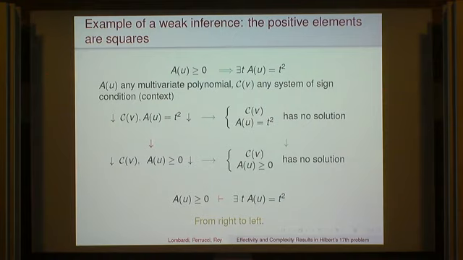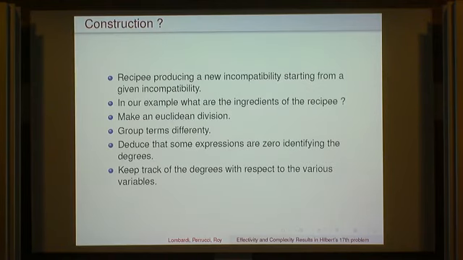And it's working. This method I'm describing is working for any C. I always do the division, I always identify, I always rewrite, and so on. Okay, so finally, what was the construction? It was a recipe which was producing a new incompatibility starting from a given incompatibility. So that's kind of maybe a little strange from a constructive point of view. I don't construct the initial incompatibility. And given an incompatibility, I need to have a machine which is producing another one.